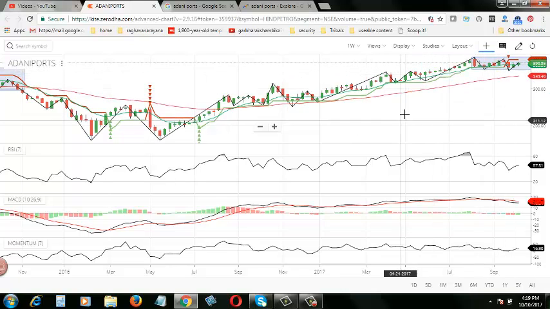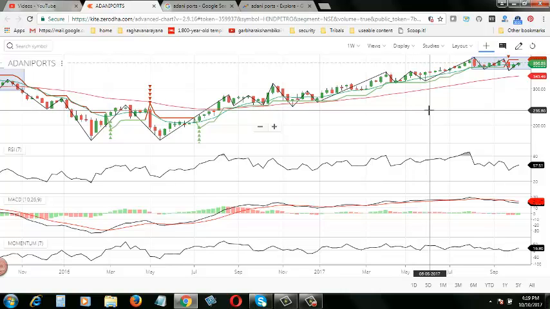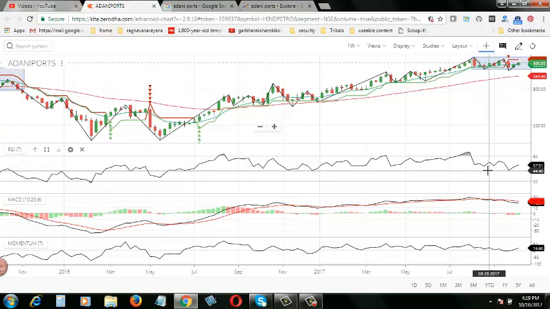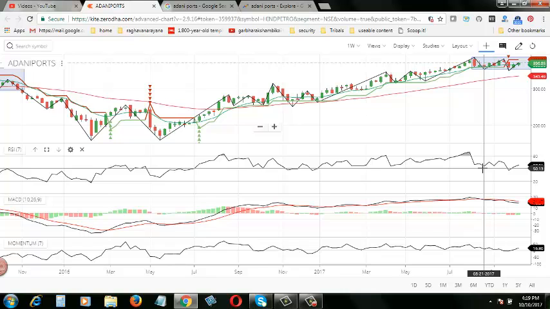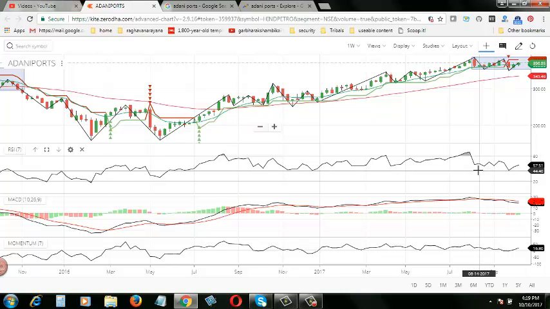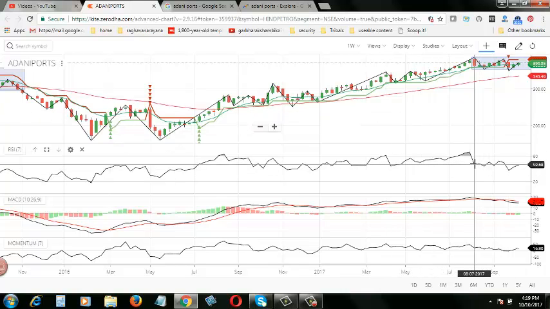But whenever you see the red arrow, if you think the share price is going to decline, that time you need to check the RSI, the MACD, and the momentum. All these things you need to check. And if these three indicators also point the same direction, then only you need to confirm that the share price is going down. Otherwise, we should not go by one particular indicator. As I already told you, indicators are like guiding points. We cannot just follow one particular indicator.